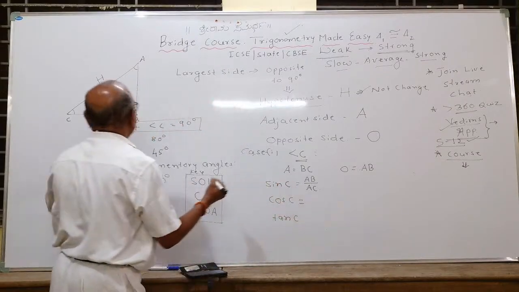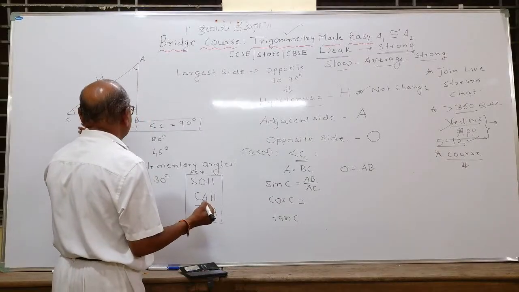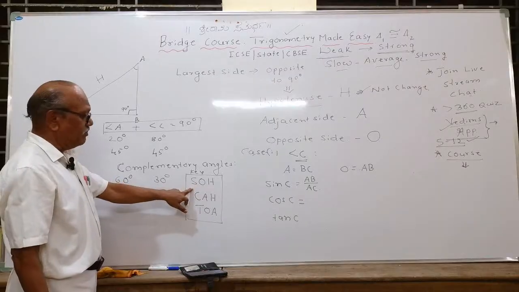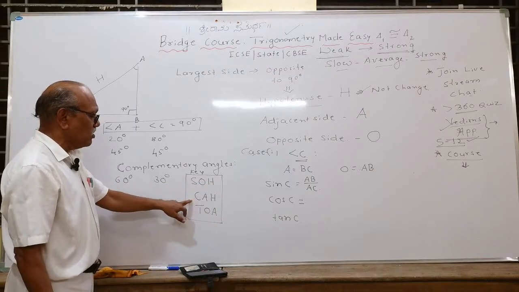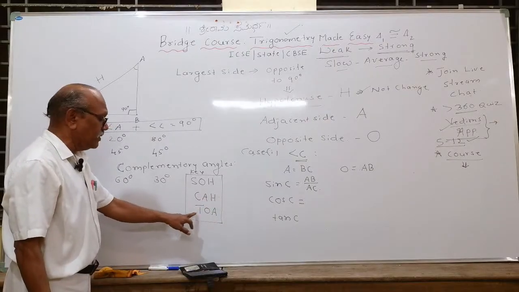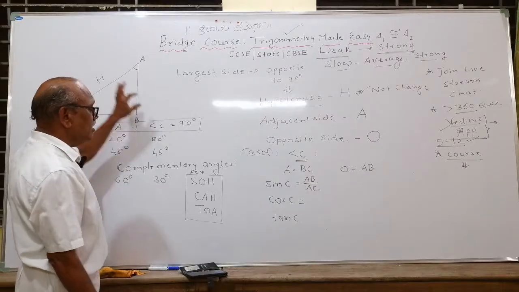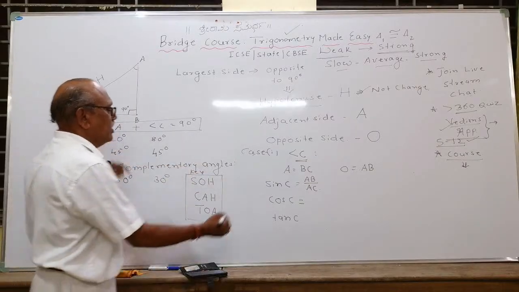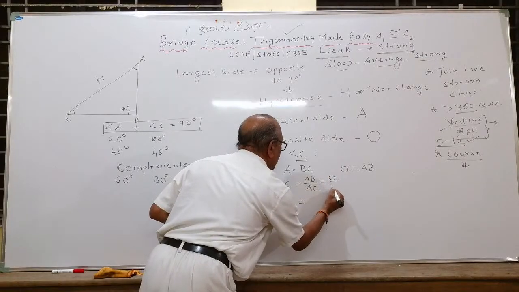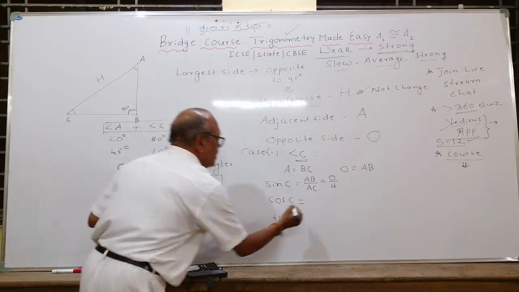Cos C, adjacent. Look at the definitions. The sin definition is opposite upon hypotenuse. The cos definition is adjacent upon hypotenuse. The tan definition is opposite upon adjacent. Now we write sin C. What is sin C? Sin C is opposite upon hypotenuse. Look here, OH. What is the definition of cos C for us?